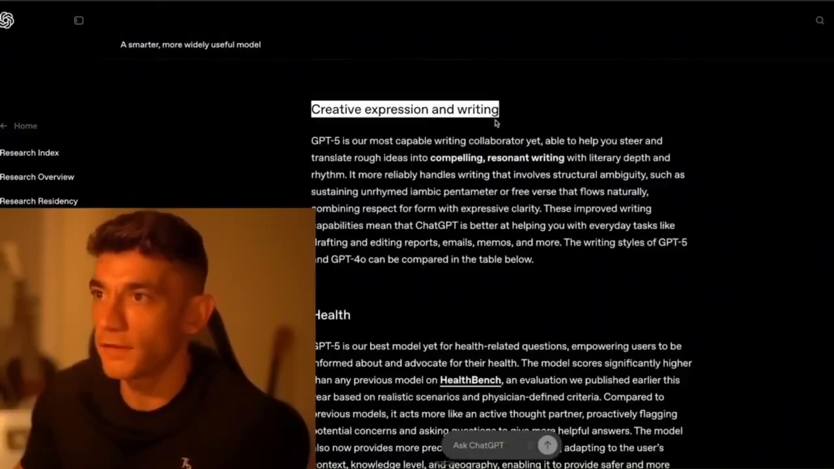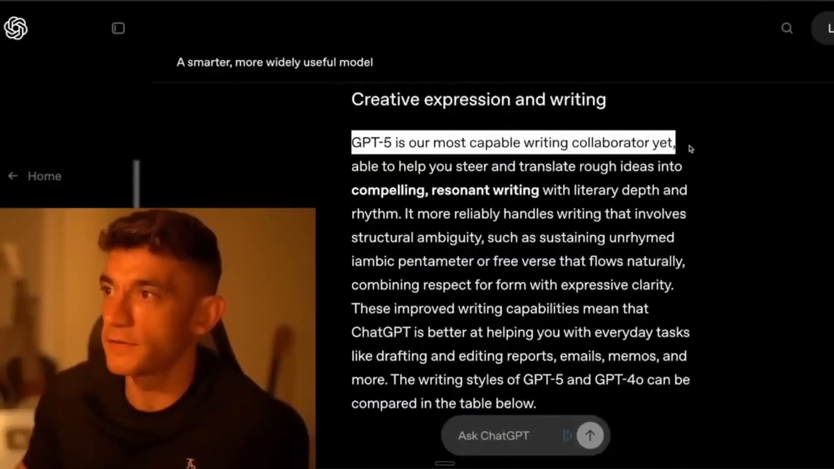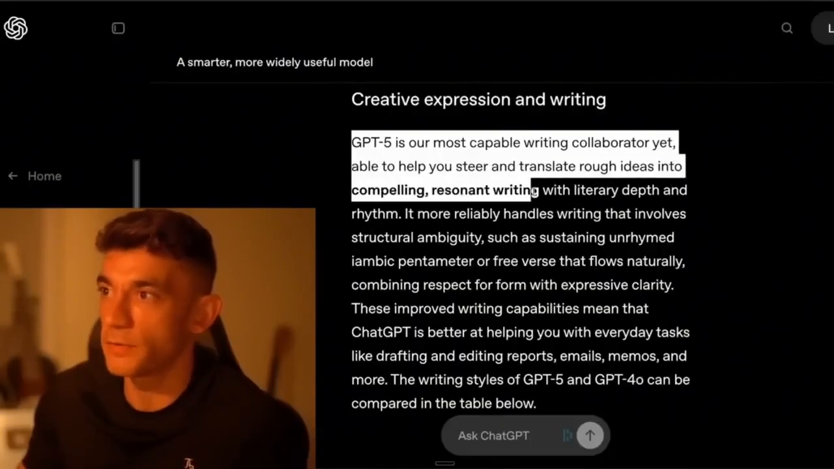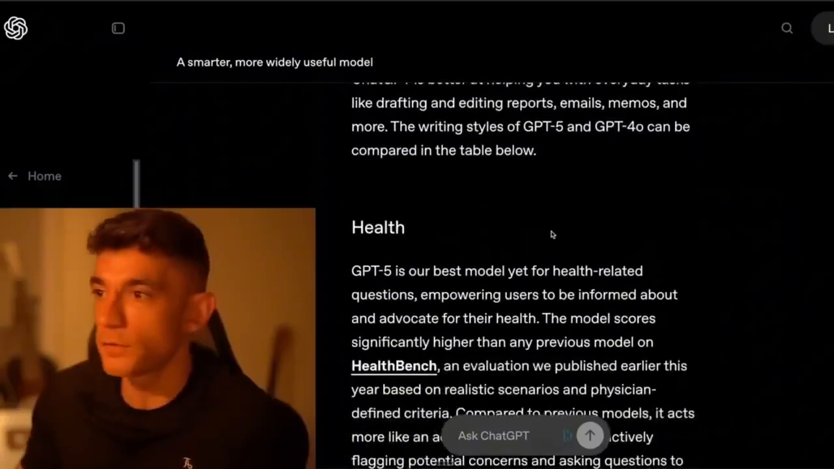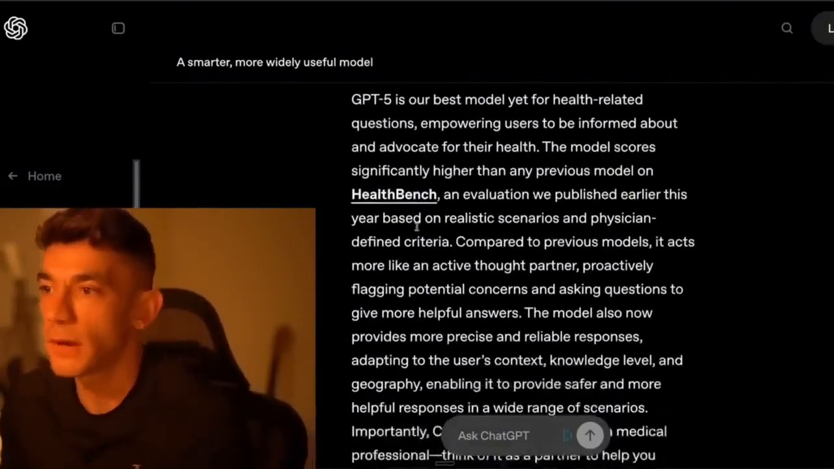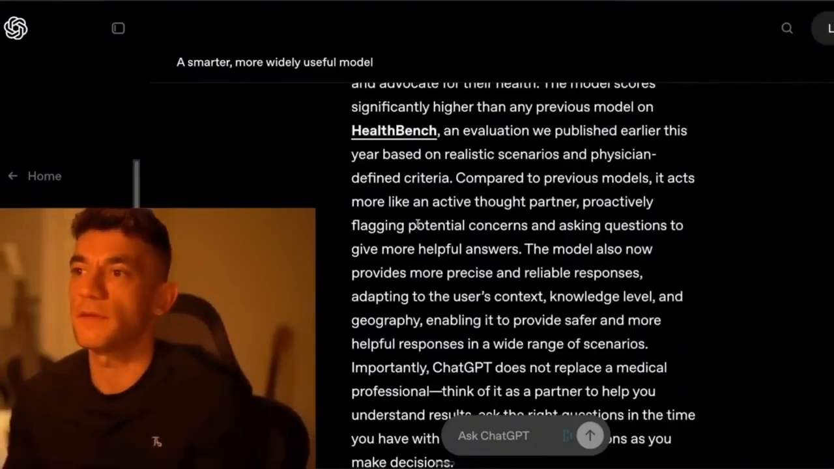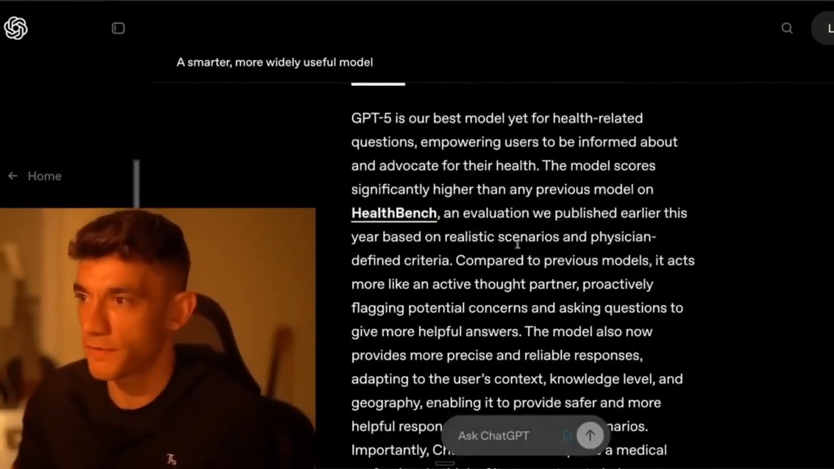So creative expression and writing. GPT-5 is our most capable writing collaborator yet, able to help you steer and translate rough ideas into compelling, resonant writing with literary depth, blah, blah, blah. Let's see what else we got here. So I'm really interested about this. Why are they talking about health so much? I know they did have a specific model for health. I didn't think that would be integrated with GPT-5 so much.